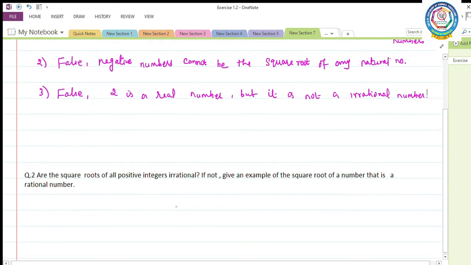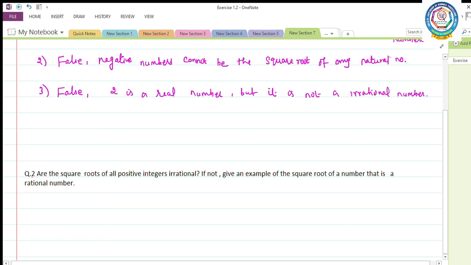Next one, question number 2. Are the square roots of all positive integers irrational? Once again repeating, are the square roots of all positive integers irrational? If not, give an example of the square root of a number that is a rational number.